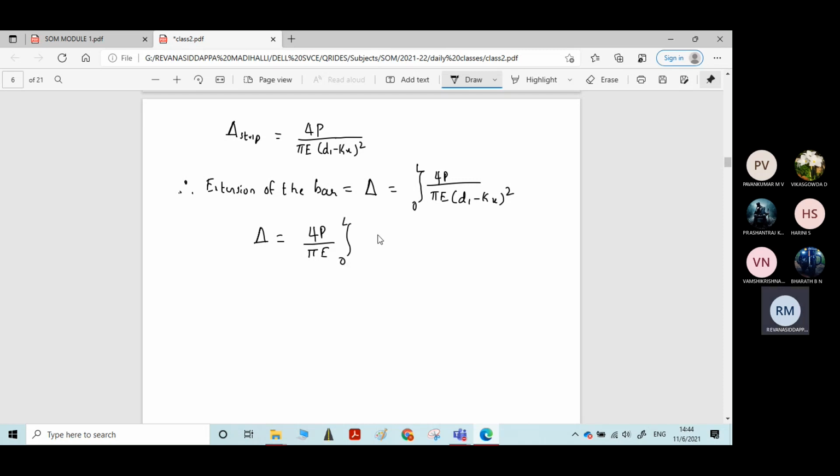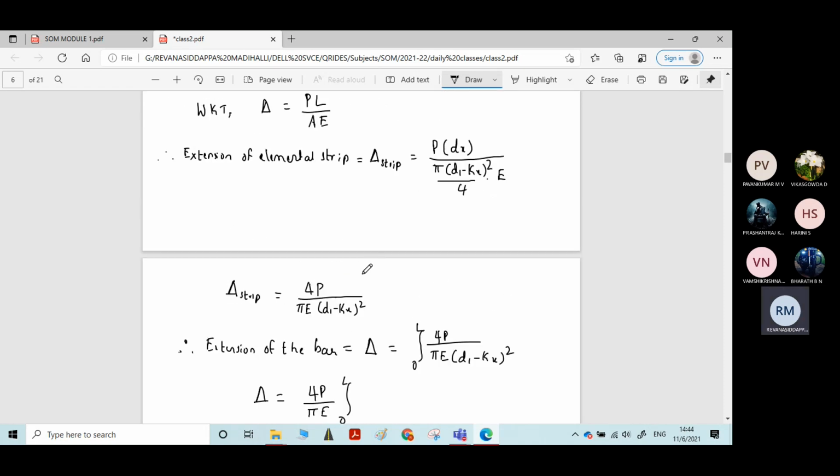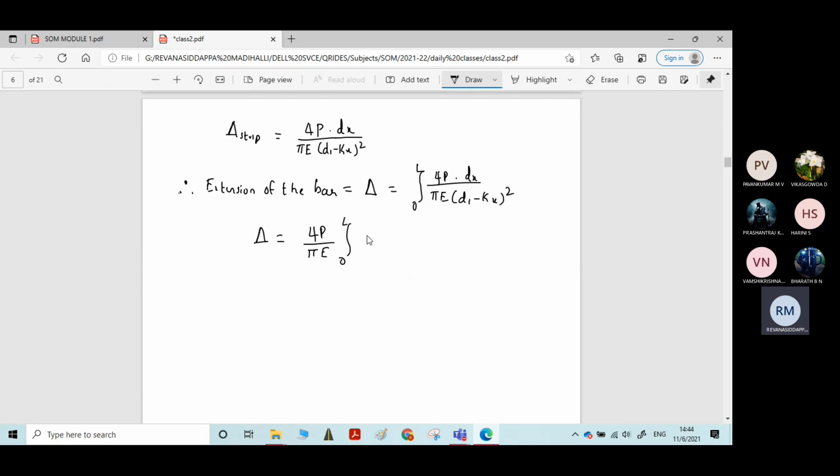From 0 to L, the variables left out are, see, into dx. So it is dx divided by (d1 minus kx) whole square. Okay, now we have to integrate.